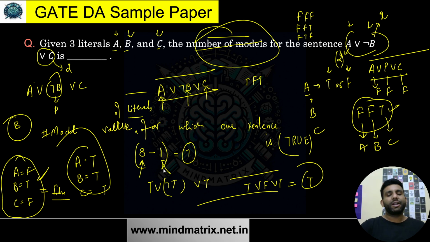Okay. And a model is always, yeah, we have a model when we have true as the final truth value of my proposition or the sentence. I hope the idea is clear. As I mentioned, there are a lot of prerequisites, but I'm just trying my best to explain it in a simpler way. So I hope I have cleared everything required. Okay. So 7 is the final answer for this. Okay. So let's move further now.